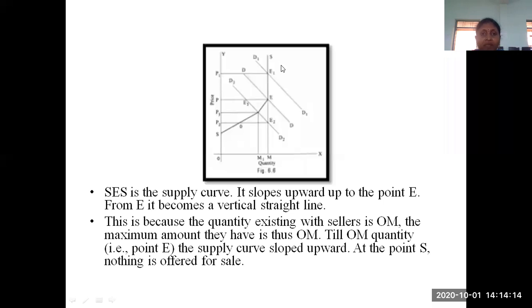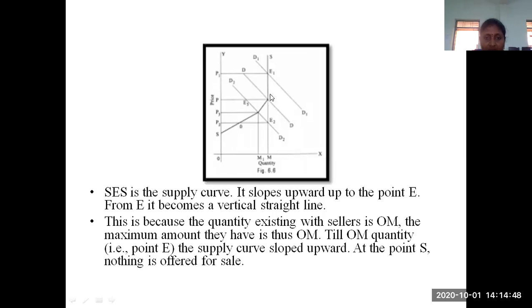So SM is the supply curve. Which supply curve? The market period supply curve. We are discussing very short period non-perishable goods. For that, SM, and we are taking another supply curve, SES. This is another supply curve, so we are discussing that SES. Here SES is the supply curve. It slopes upward from the point E. That means the curve starts going upward, up to the point E only.